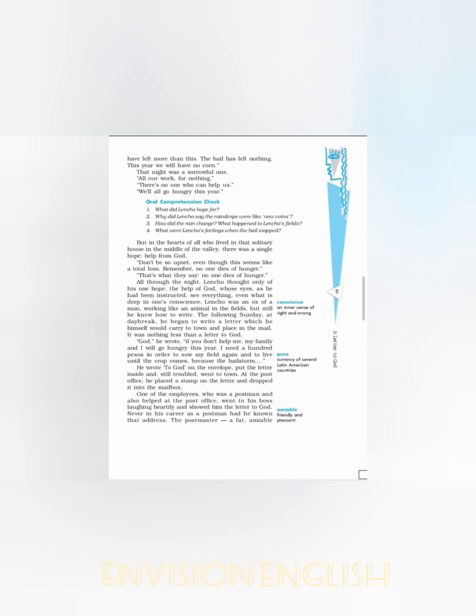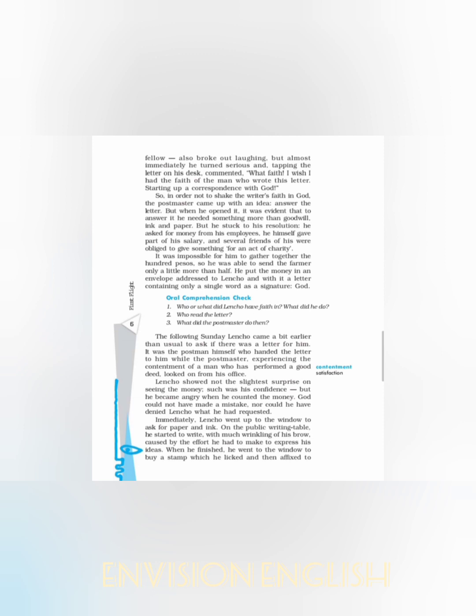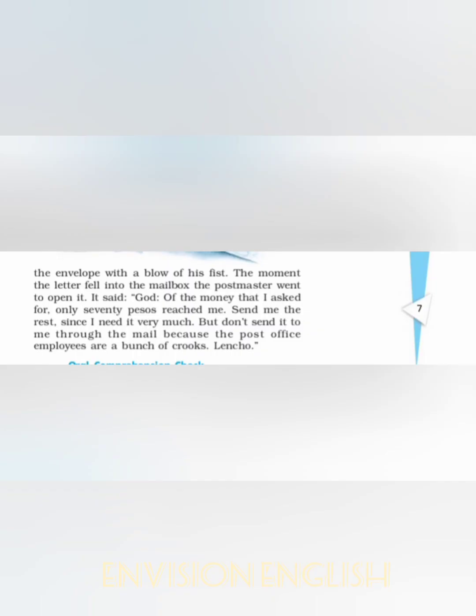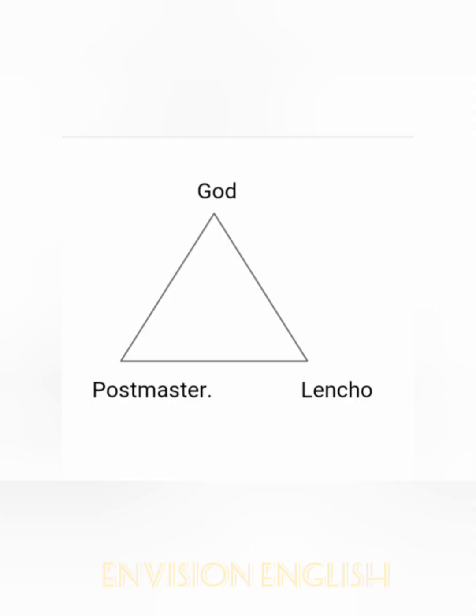Let us have a look into the theme of the story. If you want to understand the theme, just imagine a triangle in your mind. In the bottom line there will be Lencho and the postmaster, and on the top there will be God. Here you can understand the contradictions.